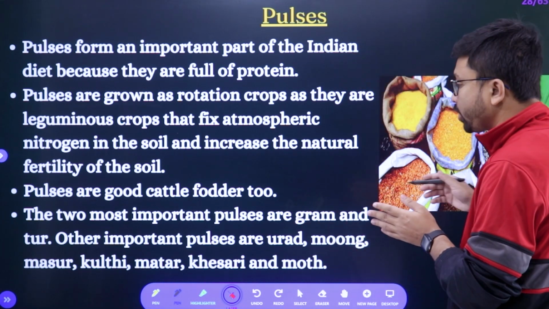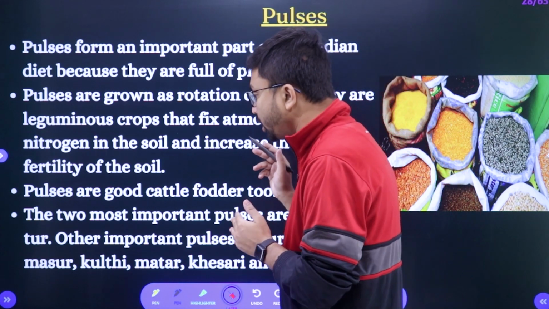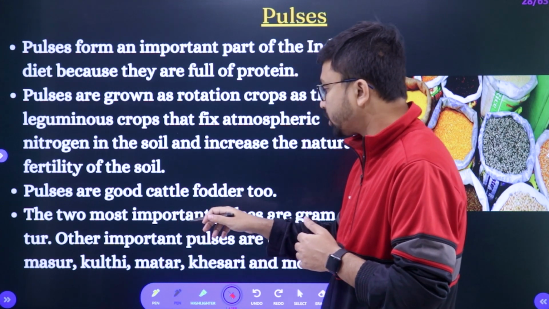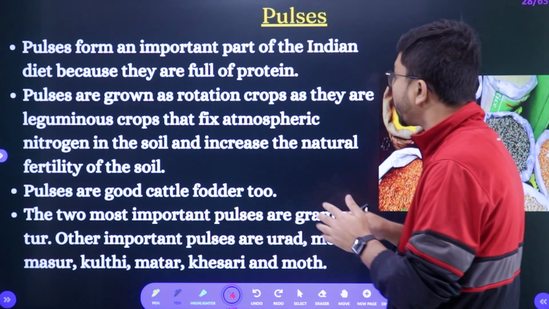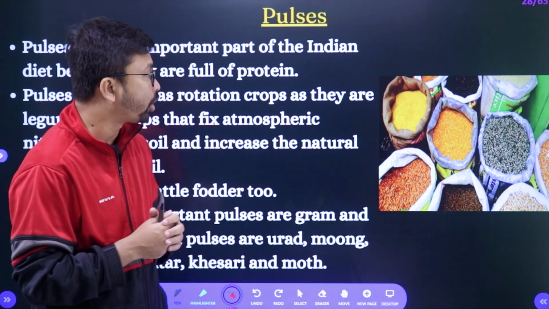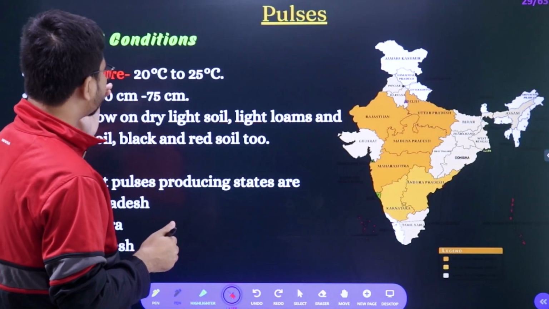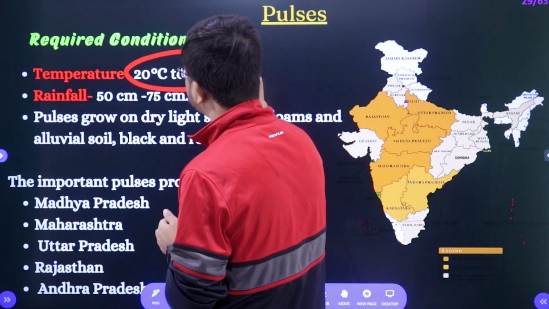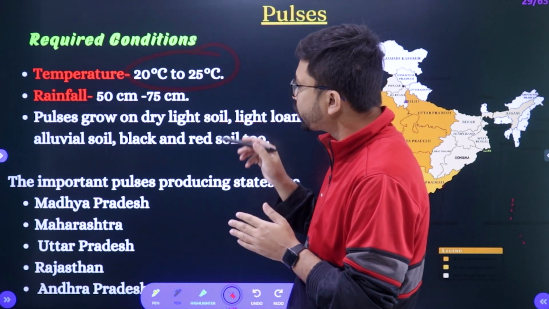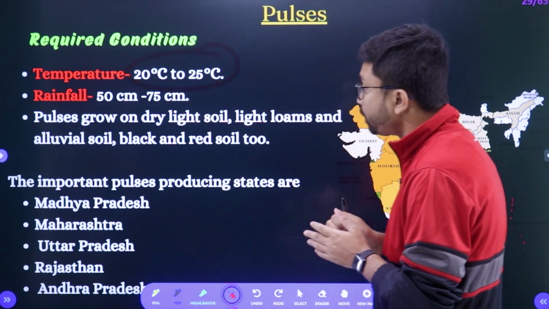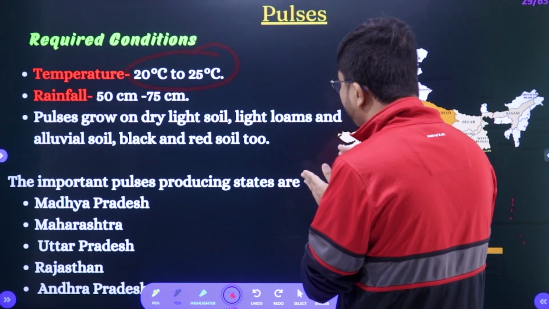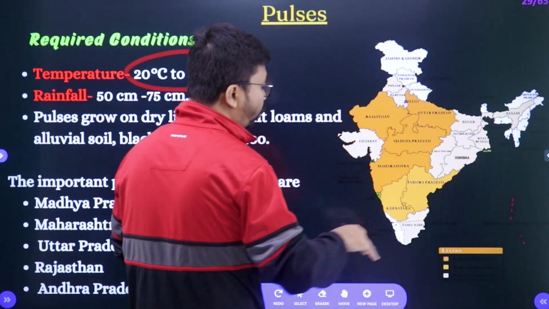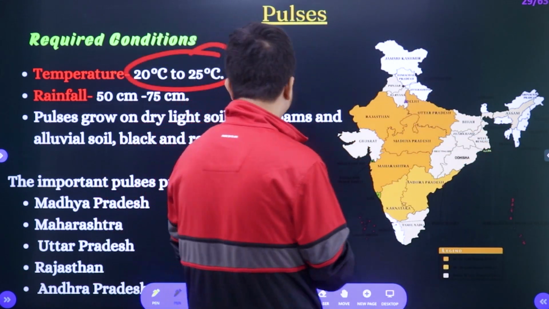You can see a variety of pulses are there. Two important ones are gram and tur, and other pulses are there like masur, kulthi, matar, khesari and moth. Here you can see the required conditions for pulses. The temperature required is 20 to 25 degrees Celsius. Rainfall required is also less, 50 to 75 centimeters. Pulses grow on dry light soil, light loams and alluvial soil, black soil and red soil. That's why almost all over India we are able to get pulses.